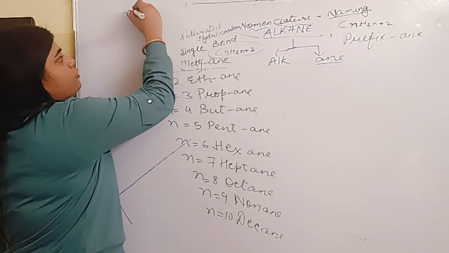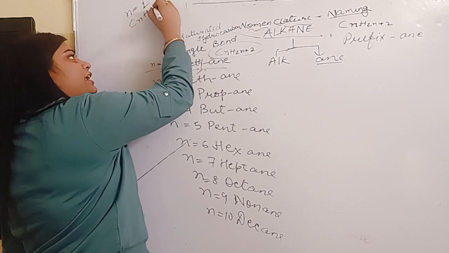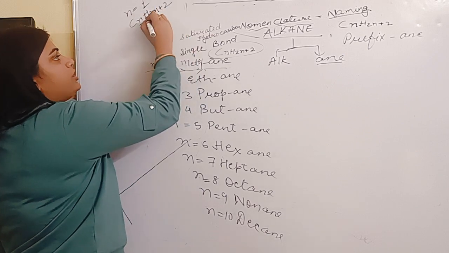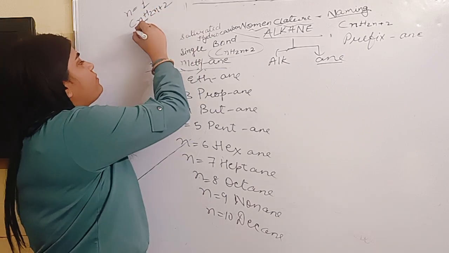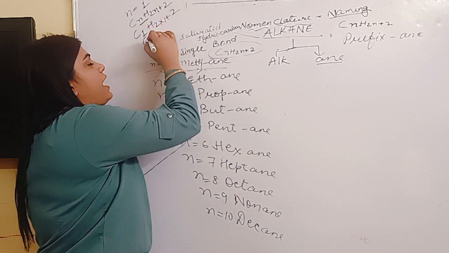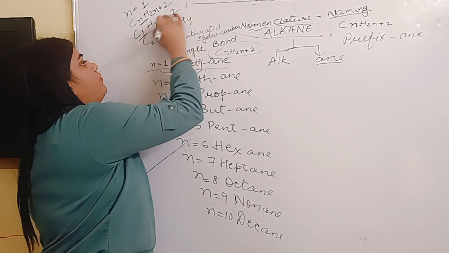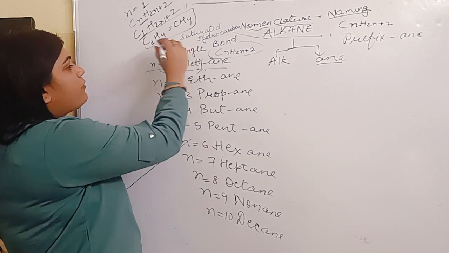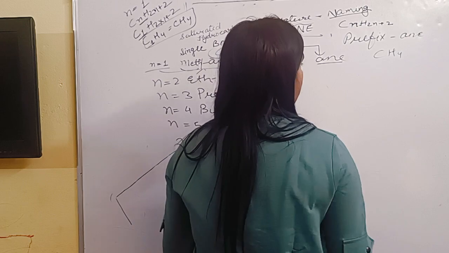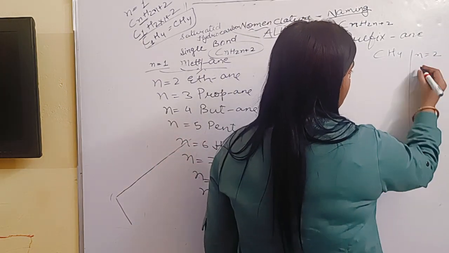So let's start. If n is equal to 1, what happens? The formula is CnH2n+2. Put n equal to 1: C1H2 into 1 plus 2. That means C1H4, that means CH4. So for methane, the formula is CH4. Now coming to ethane. For ethane, n is equal to what? 2.